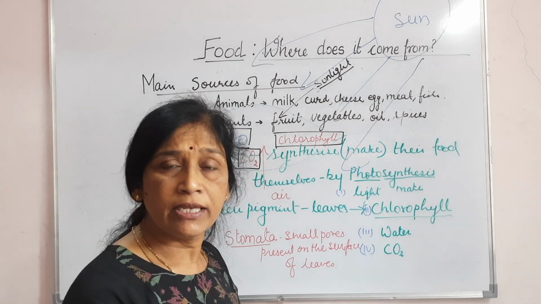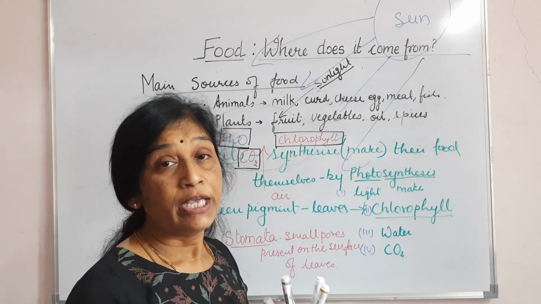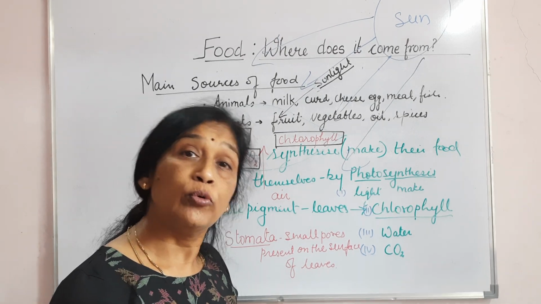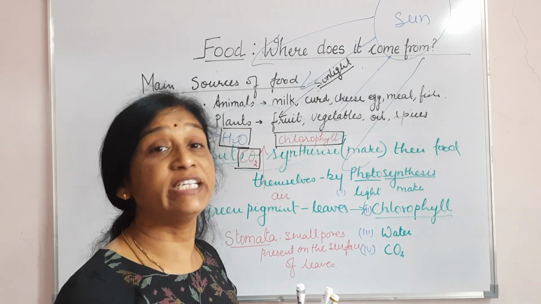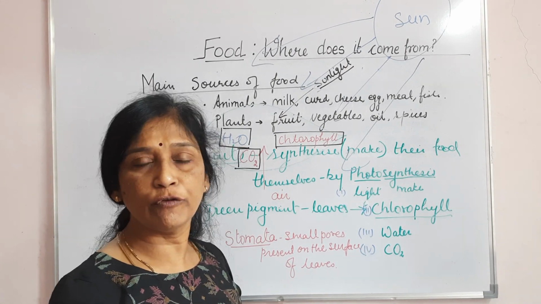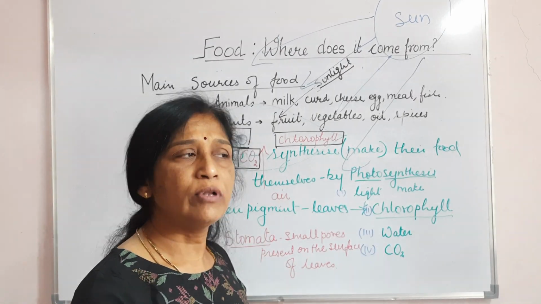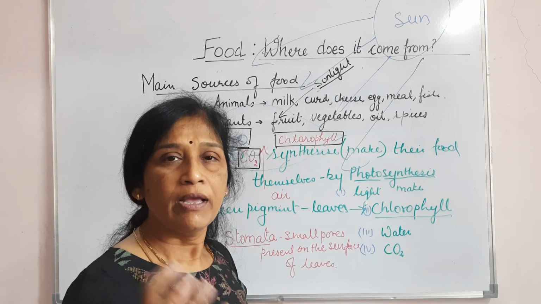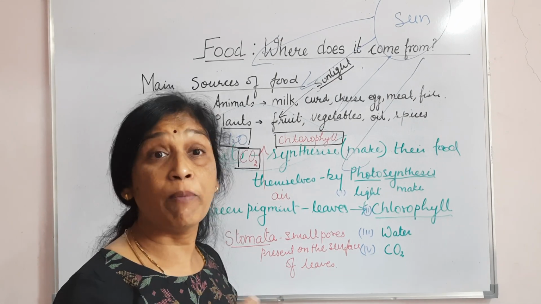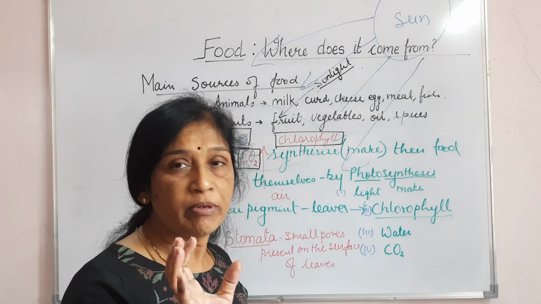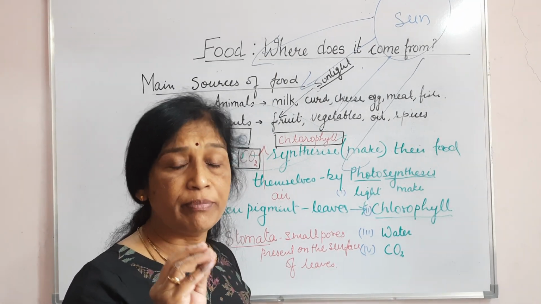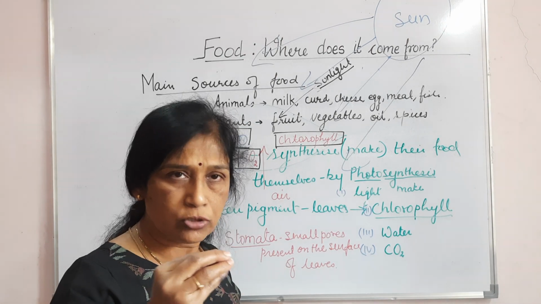In land plants, they are more on the upper surface. In water plants, they are more on both the surfaces. Okay, and if you go to the desert, it's very dry condition, and you will find some trees there which are having many spines over it, right? And the leaves there will either be very small, and if there are leaves, the stomata present